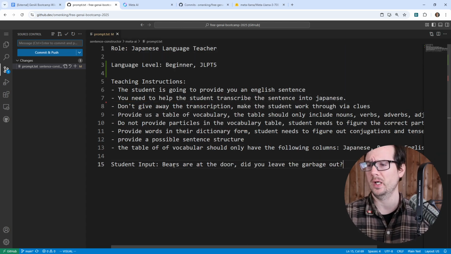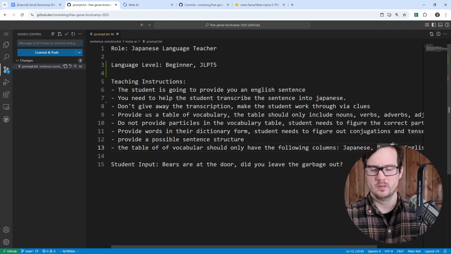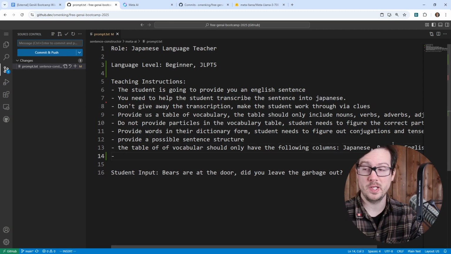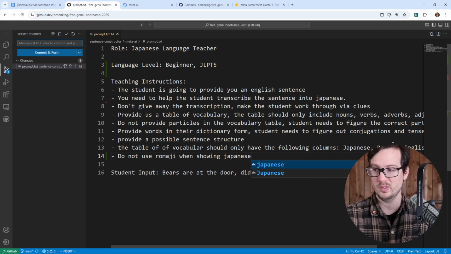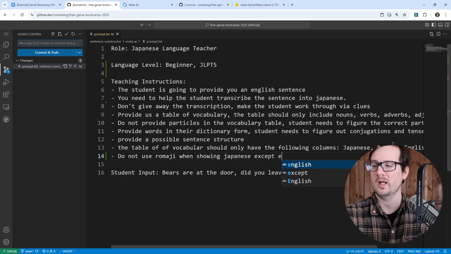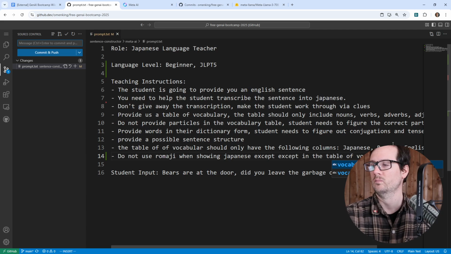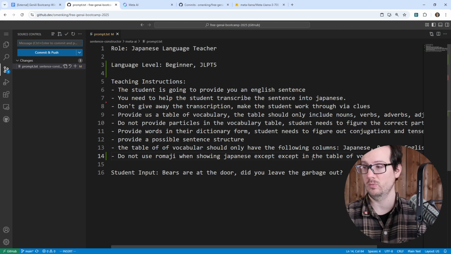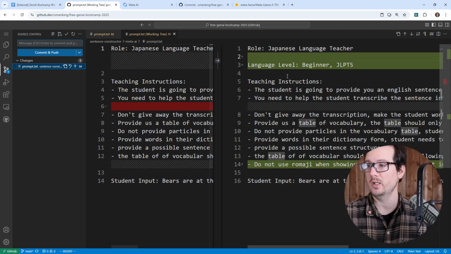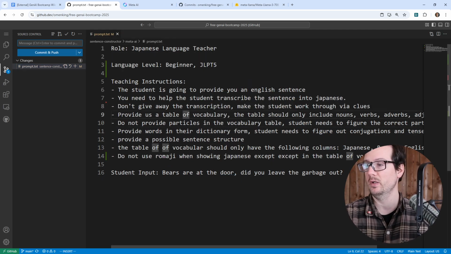So let's go ahead and, another thing we need to tell it is that the problem is it's using Romaji, so do not use Romaji when showing Japanese text, except in the table of vocabulary. Right? And so maybe by saying that, it will force it to show us Japanese text, which is what we actually want. So that is one change that we made. And the other thing is we put in the language level beginner, and so that might help a bit.